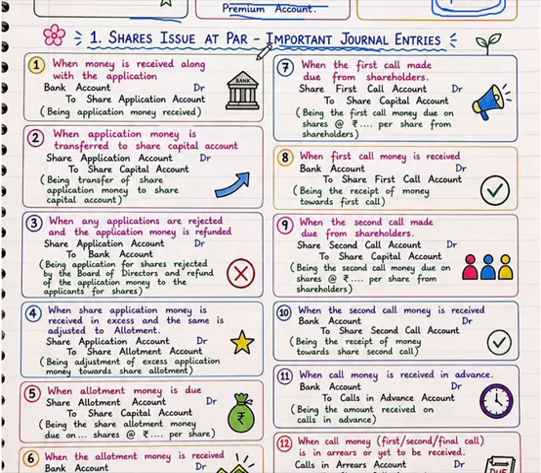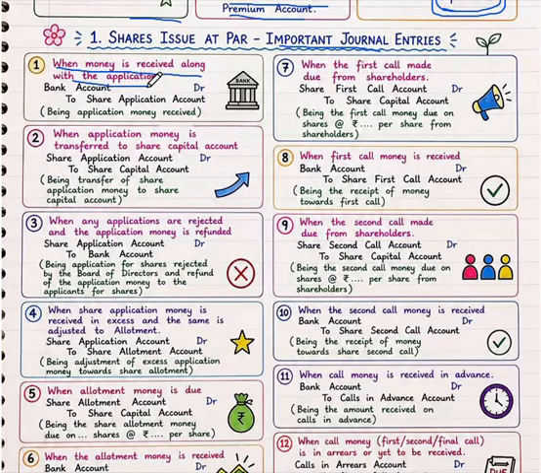So now, what is the accounting treatment of shares issued at par? The first journal entry is when money is received along with the application.